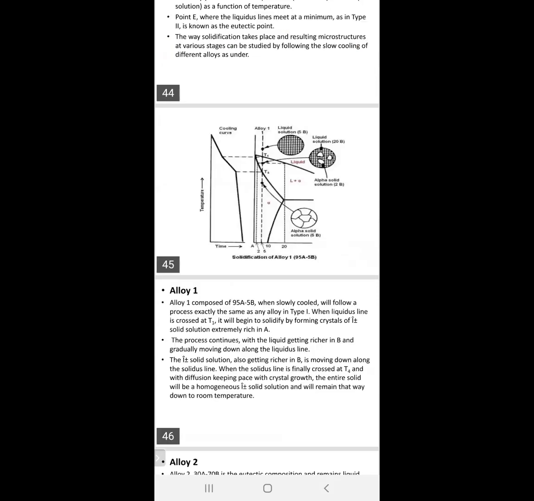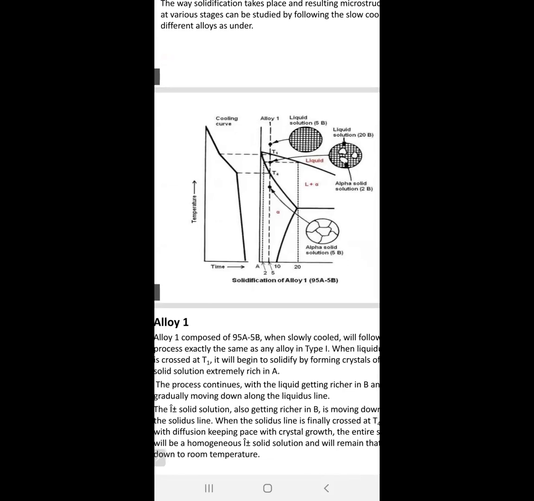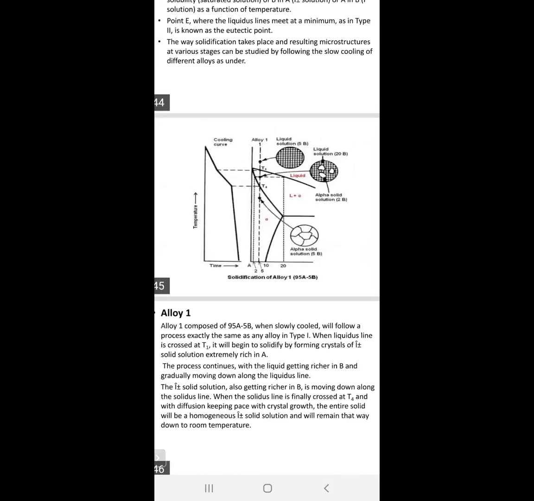This one, Li1. At point 1, the total is liquid. When the temperature decreases, obviously there will be some solid particles formed. Here that is solid plus liquid.